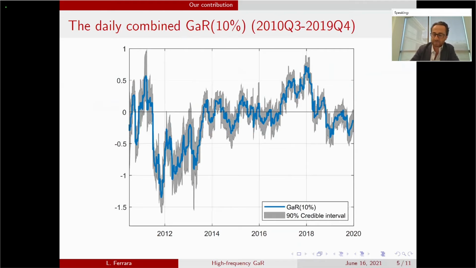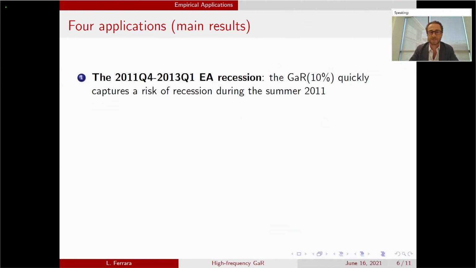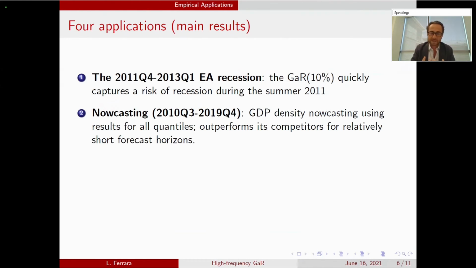That's the methodology. In the paper, we try to show that we can use this tool in real time to get information that is useful, we think, for policymakers. We have four applications. The first one is the sovereign debt euro area recession, and we show that the GaR 10% quickly captures the risk of recession during the summer of 2011. Second application, it is too tempting: we have access to the complete distribution, so why focus only on the growth at risk at 10%?